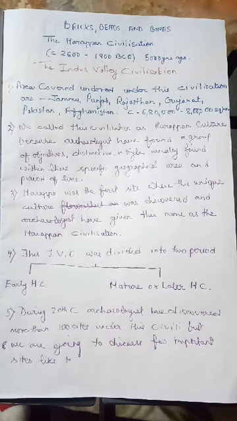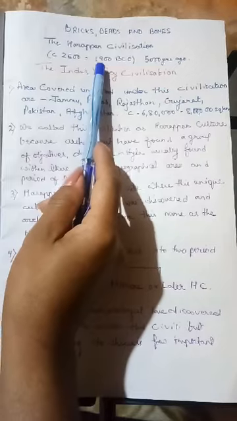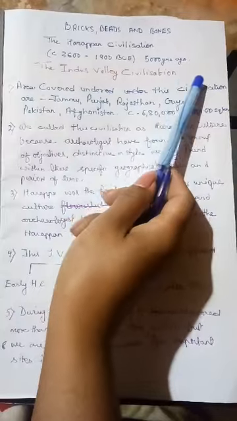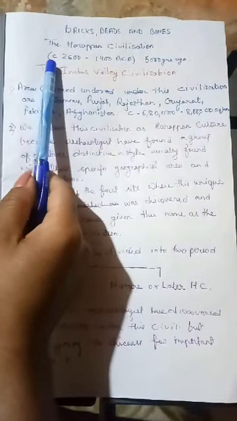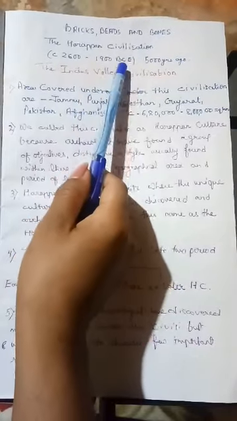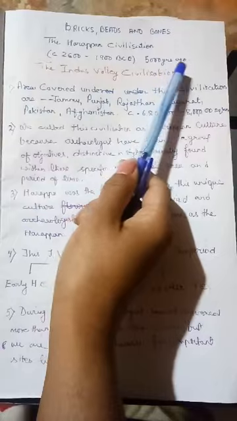So don't get confused, both the Indus Valley civilization and the Harappan civilization are the same. This civilization flourished approximately, not definitely, approximately 2600 BCE and lasted up to 1900 BCE, that is approximately 5000 years ago.